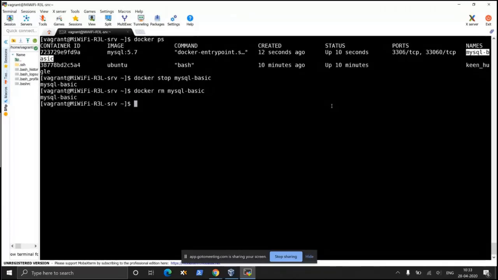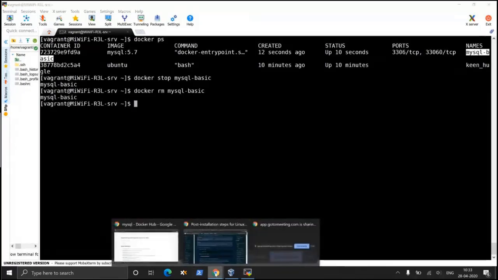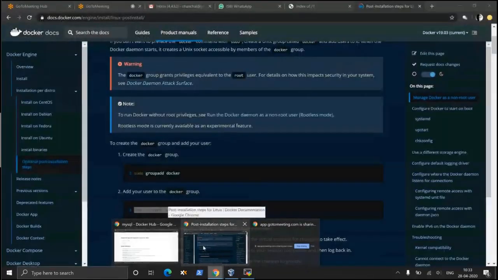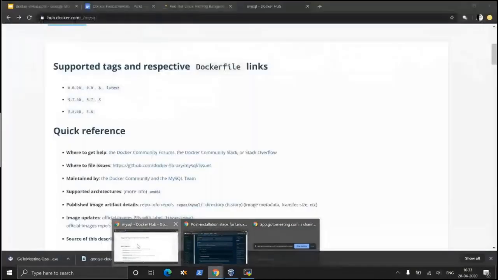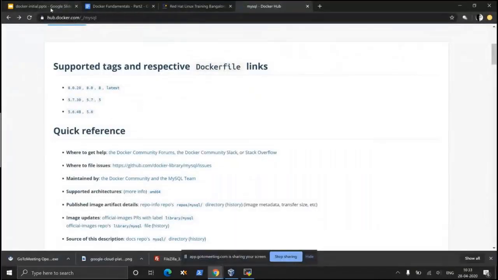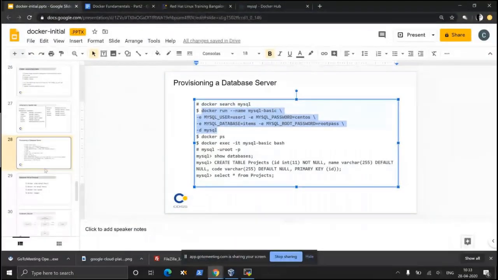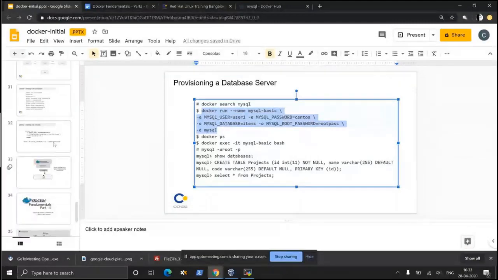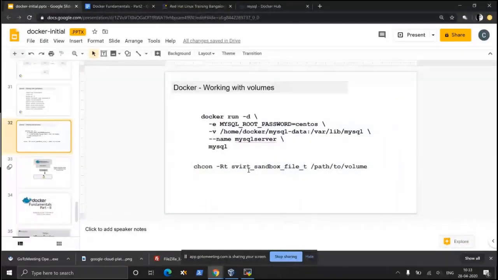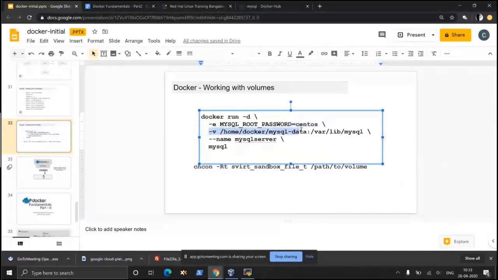What I'm going to do, I will attach an external folder as part of the MySQL volume. How can we do that? For attaching it, you need to run a command something like this, pass on a parameter like -v. So the same set of command, only -v and the folder name.